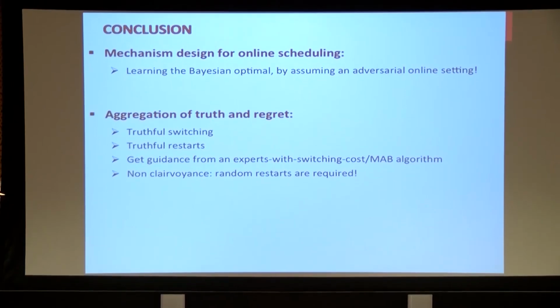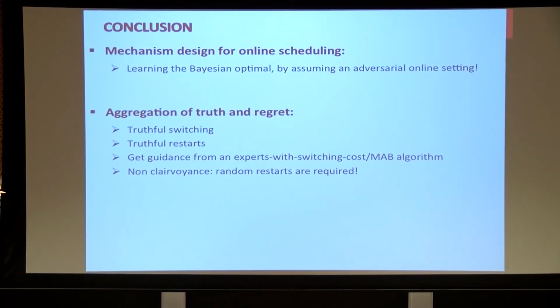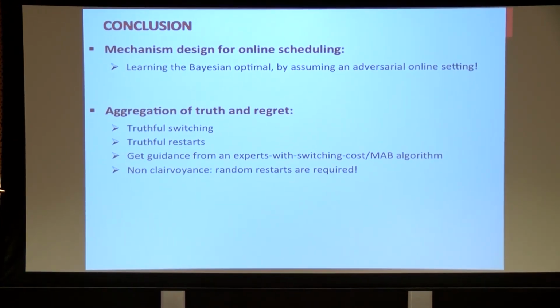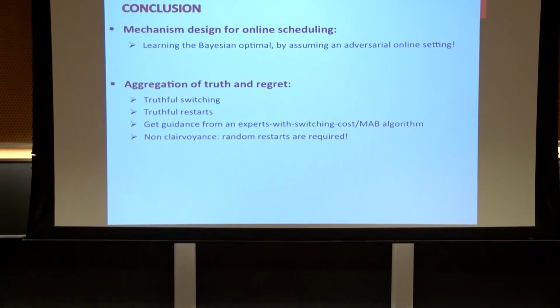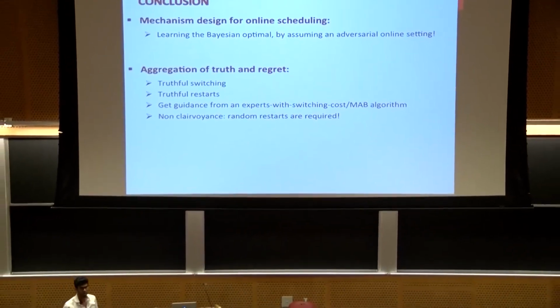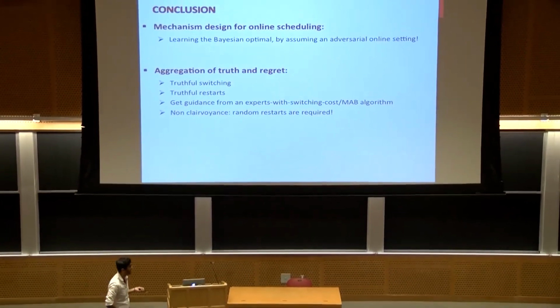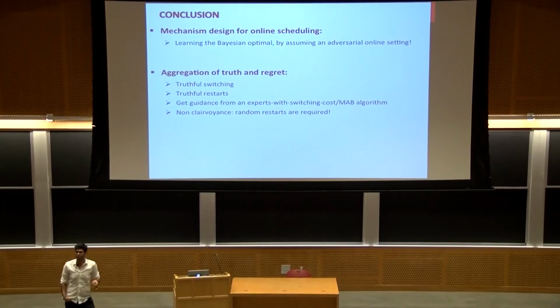Let me summarize. I was looking at online scheduling mechanism design, and I showed how you can basically compete with the best of a set of given online scheduling mechanisms by aggregating truthfully and regret, by using tools such as truthful switching, truthful restarts, and reduction to experts with switching costs and multi-arm bandit, and why in the non-clairvoyant setting restarts are required, and our results can be generalized to the non-clairvoyant using this technical tool.